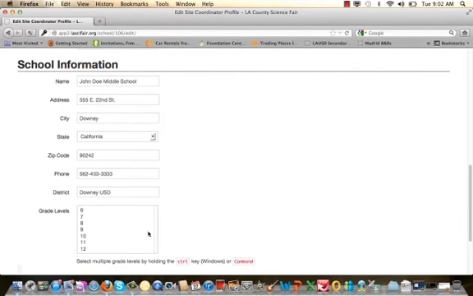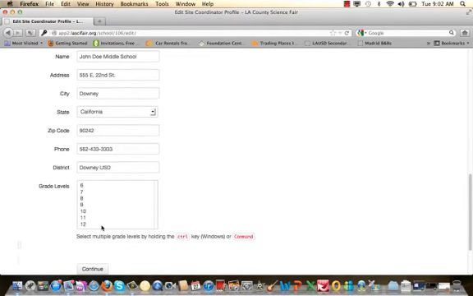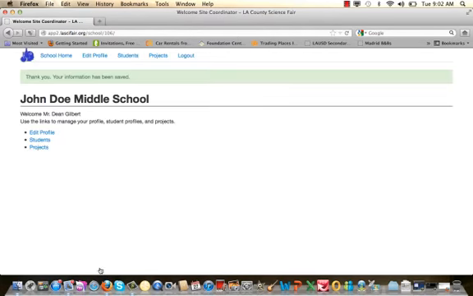The last thing for registration is selecting the grade levels that are part of your school. Since I am a middle school, that involves grades 6, 7, and 8. You'll notice that the instructions down here say to select multiple grades, you do this by holding down the control key for a PC or the command key for a Mac. I have a Mac, so I'm going to hold down my command key and I'm going to select grade 6, grade 7, and grade 8, and then I'm going to take my cursor and click continue.